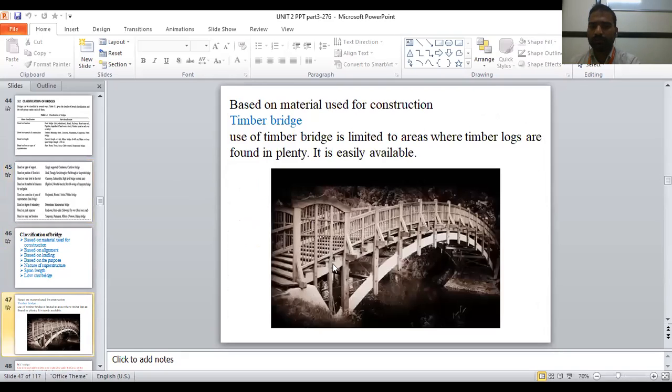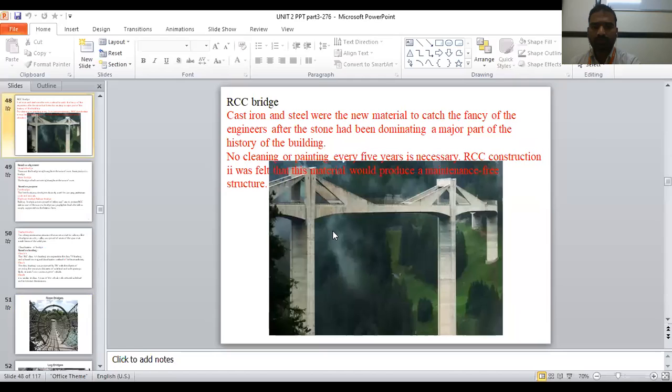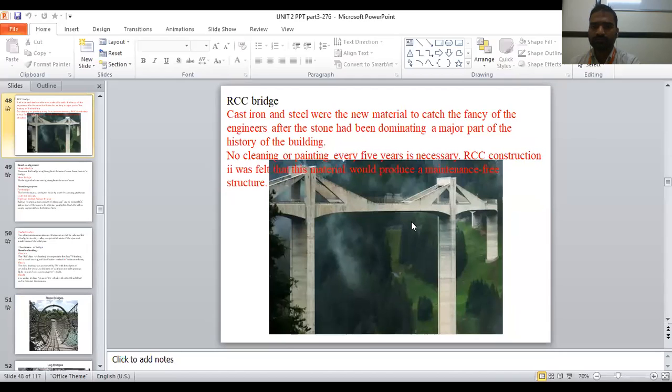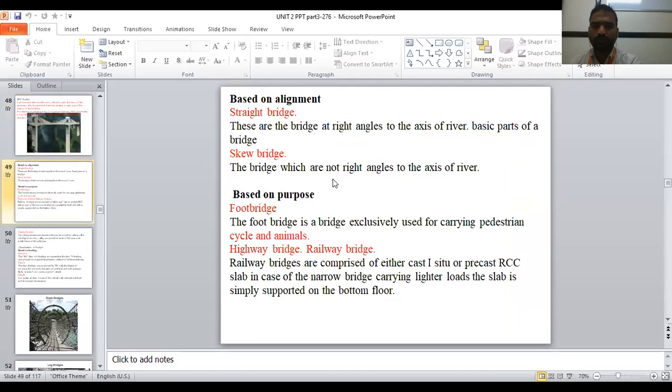This is the timber bridge. See how it is made purely of timber. This is an RCC bridge. Then footbridge, skew bridge, straight bridge, all based on alignment. If the bridge is purely straight, then that is called a straight bridge. If it is slightly other than 90 degrees, then it is called a skew bridge.